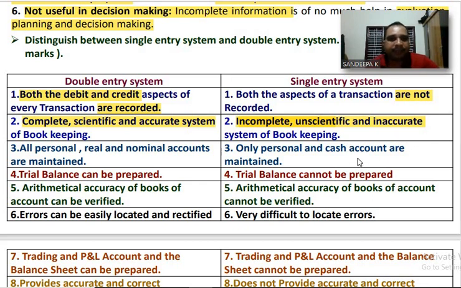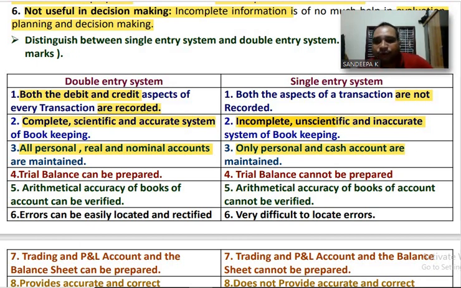Next, number 3. Under double entry system, all personal, real and nominal accounts are maintained. But in case of single entry system, only personal and cash accounts are maintained. Only important ledger accounts are maintained under single entry system.